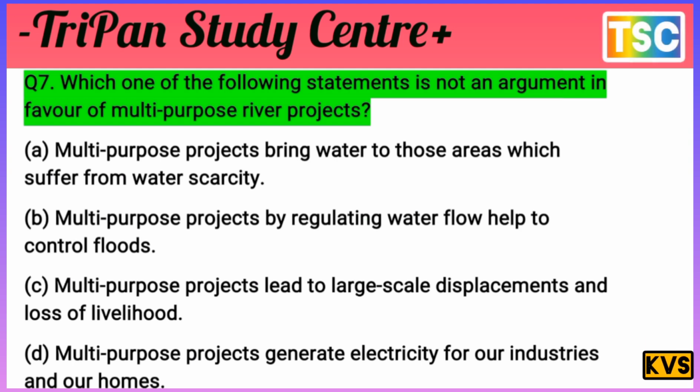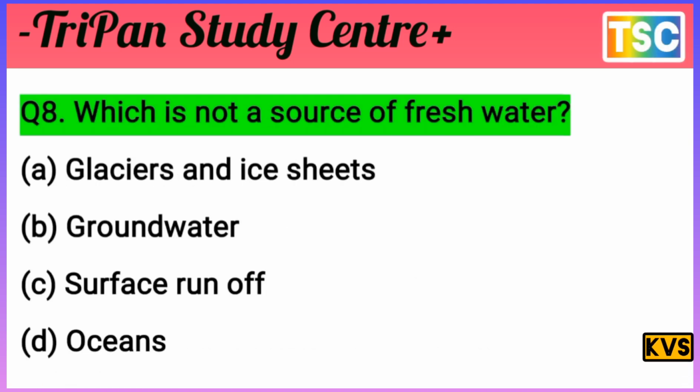Let's see the next question on your screen. The question is important here. Which of these is not a source of fresh water?